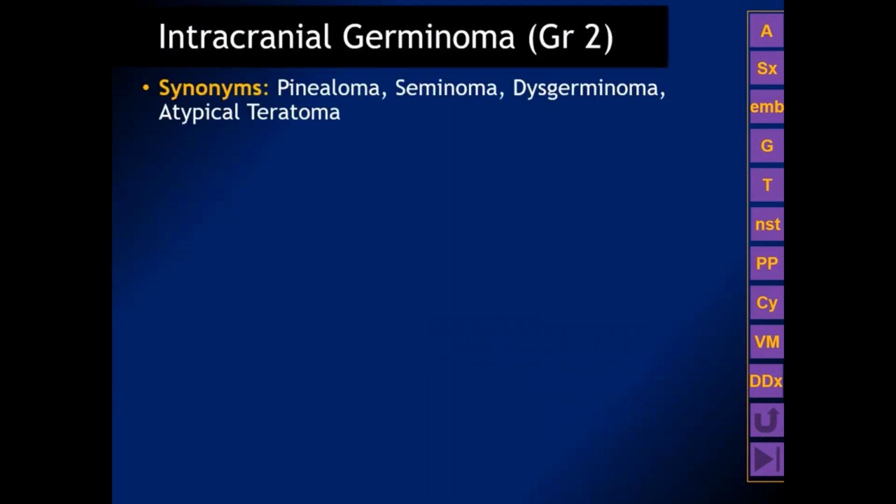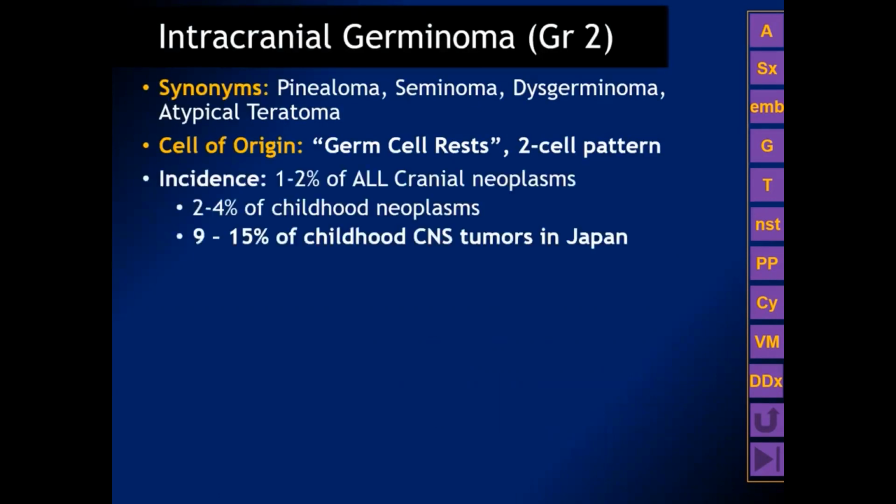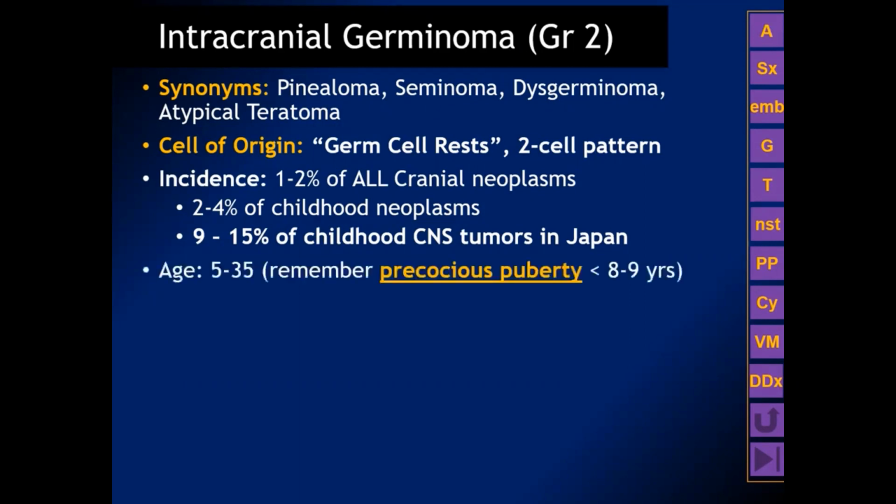Intracranial germinomas are WHO grade 2 tumors. They're thought to arise from primordial germ cell rests, and they show a classic 2-cell histology pattern that we'll see in just a minute. They're relatively uncommon tumors of the central nervous system in the United States and Europe, but they represent almost 15% of childhood CNS tumors in Japan and other parts of Asia.